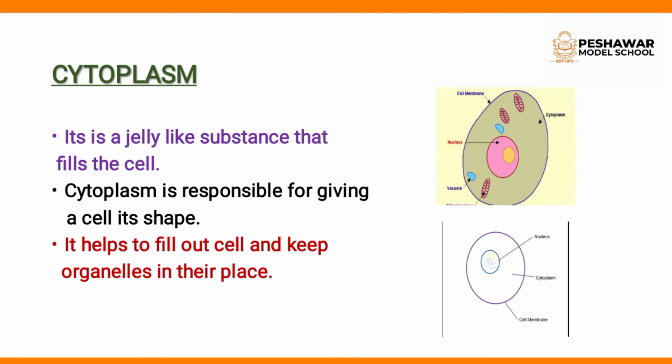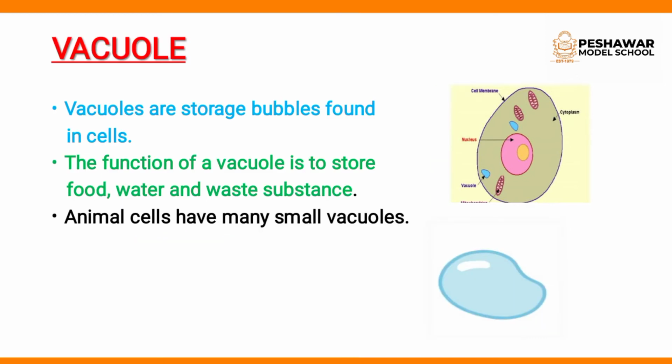Students, I am repeating again, listen. Cytoplasm is a jelly-like substance that fills the cell, and it is responsible for giving a cell its shape and helps to keep organelles in their place.